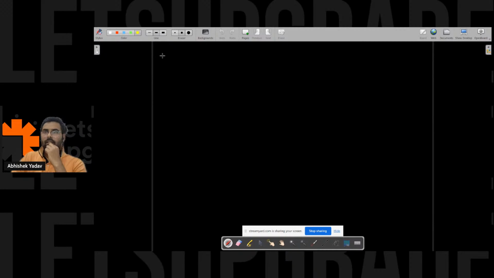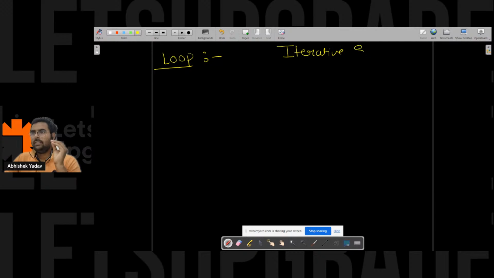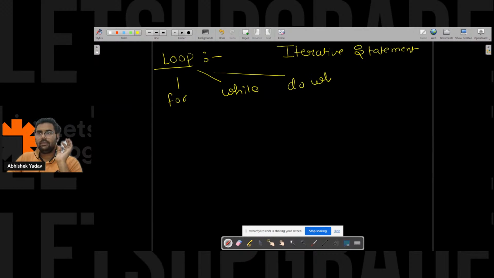So here, loop. Guys, when can I use loop? We have discussed the selection statement. Now we are talking about the iterative statement. In iterative statements, we have loops: the for loop, the while loop, and the do while loop, right, everyone? Can you write in the chat in which scenario I can use loop, when we have to do something many times? Control structure to repeatedly perform a set.